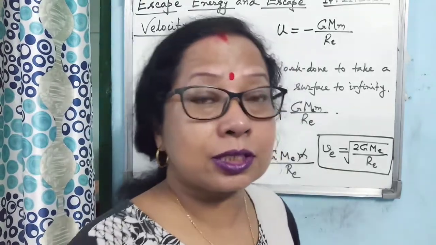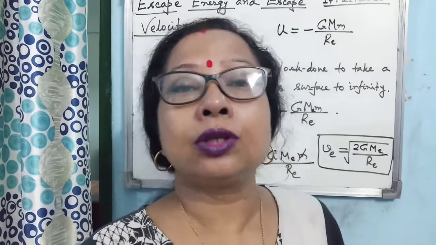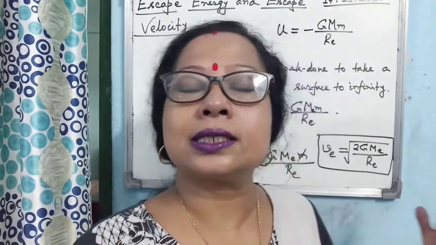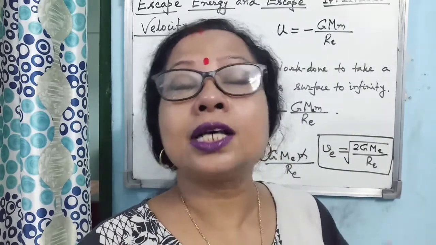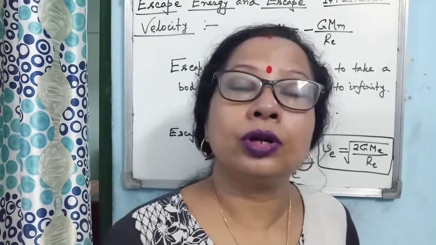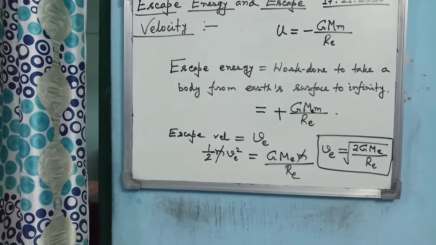This is not the concept that if the mass of the body thrown is small, then the escape velocity will be small. No, escape velocity is independent of the mass of the body thrown. This is a very, very important point.